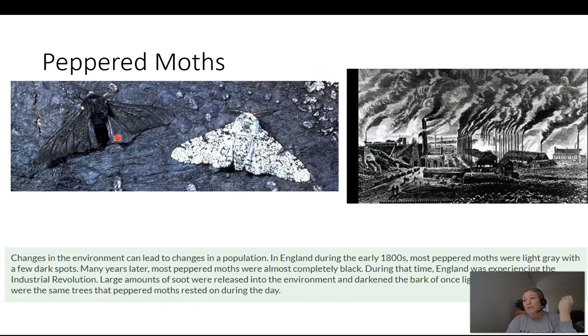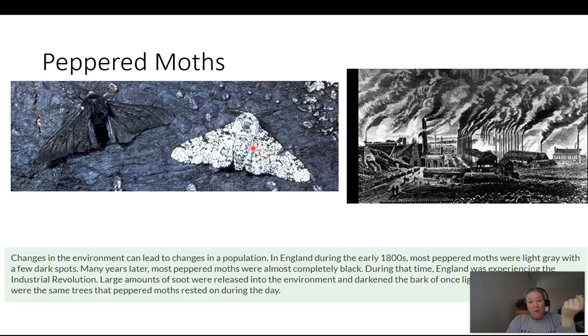And so you see a shift back toward the lighter colored moths over time because the soot disappears, it stops settling on the bark, the bark goes back to its normal lighter color, and so now the lighter colored moths do better, they're not getting eaten, and so they're living long enough to reproduce and pass on that lighter color trait.